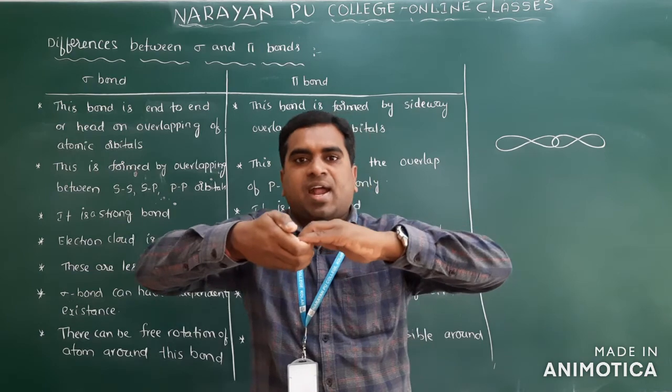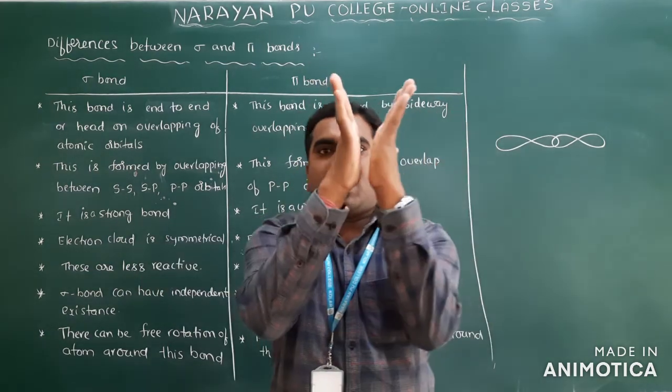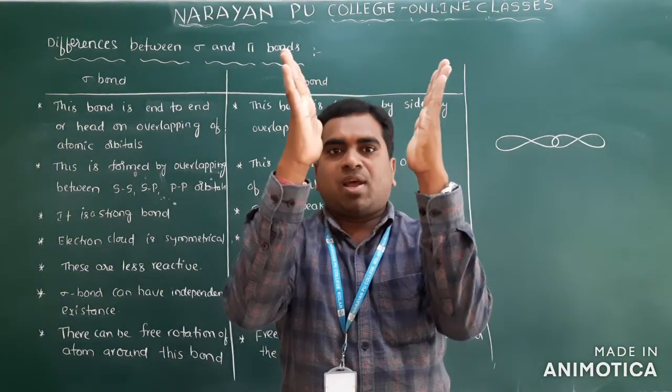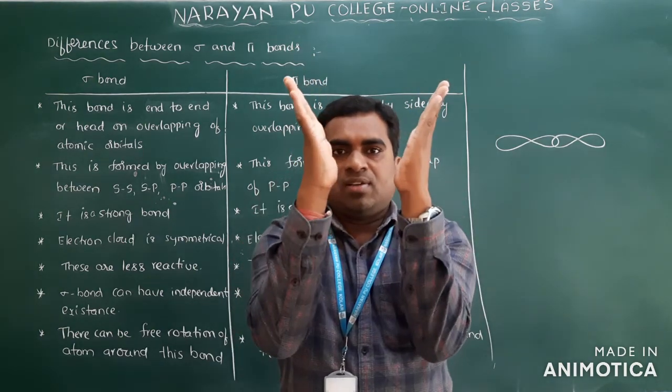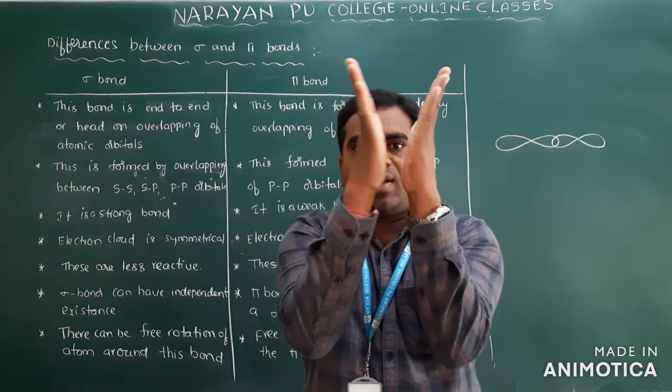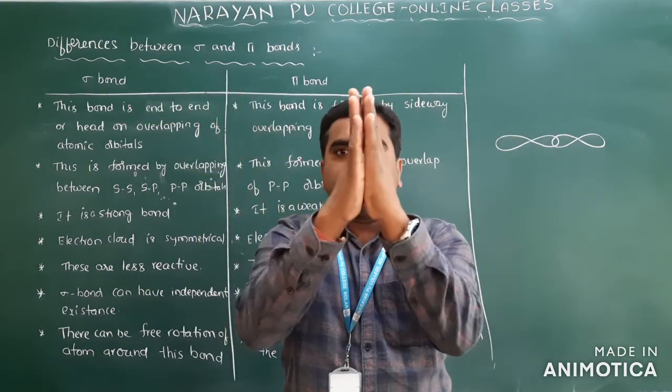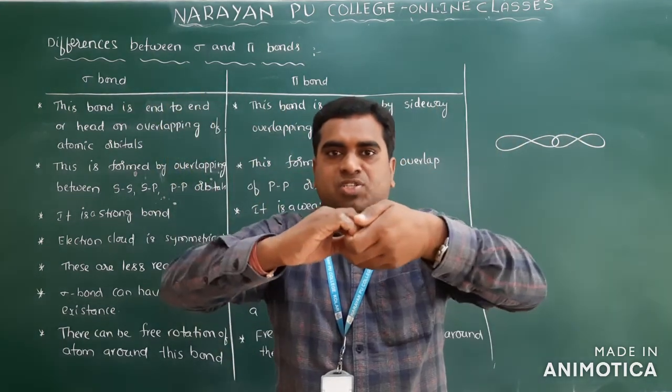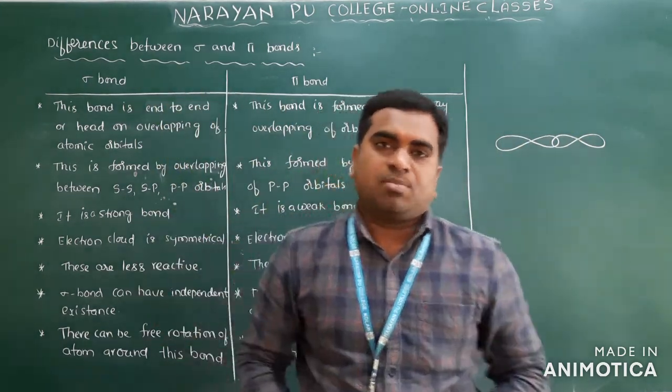This is the sigma hand, end-to-end overlapping. And this is sideways overlapping. Is there any chance to hold very tightly? No. We can easily remove it. If it is strong, it is difficult to remove. That is the sigma bond and pi bond.